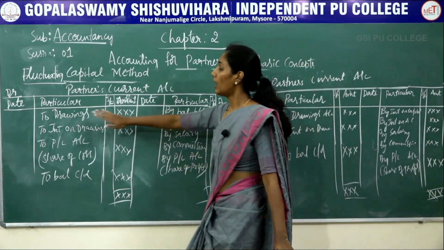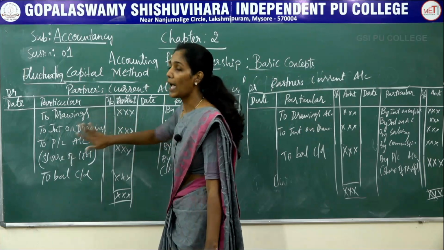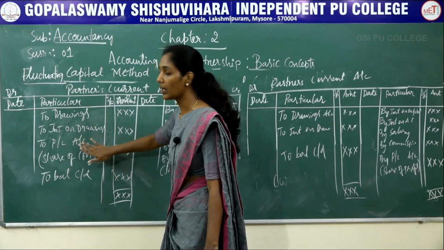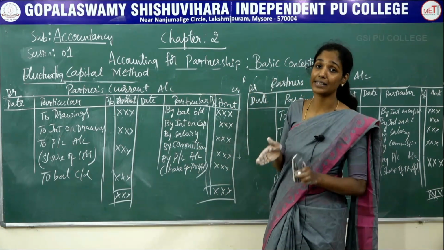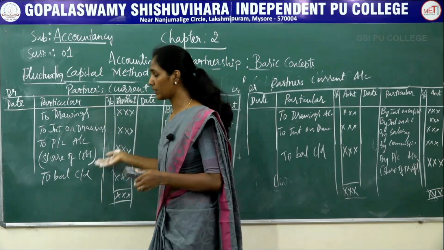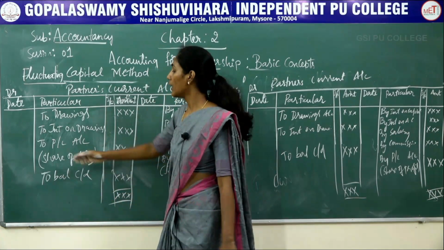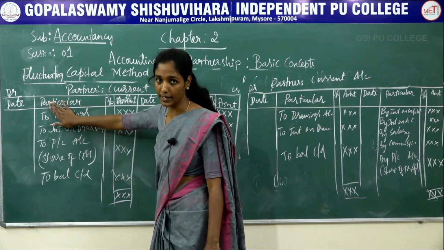The next, in the debit side, to drawings, to interest on drawings and to profit and loss account. If in case any losses occurred in the business, it will also be shared among the partners. That should be written as to profit and loss account in debit side.